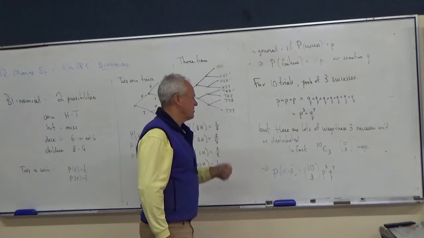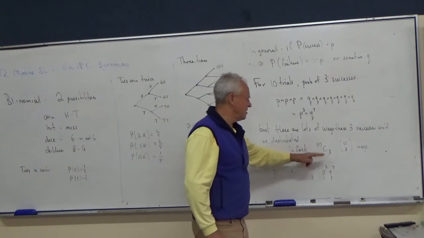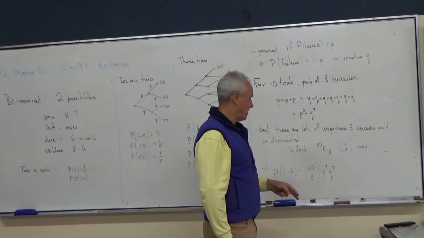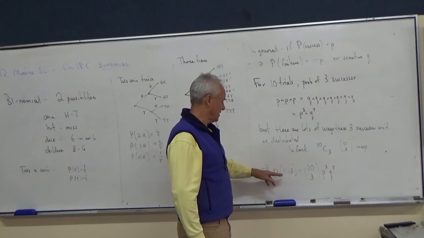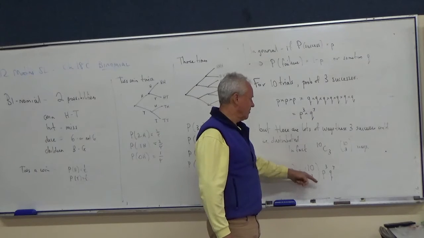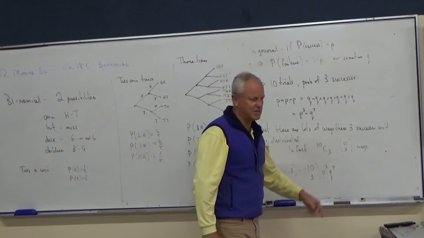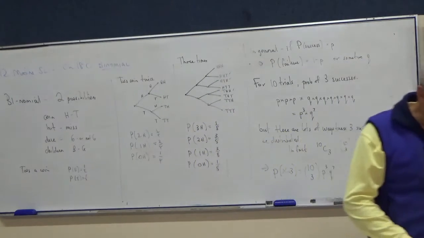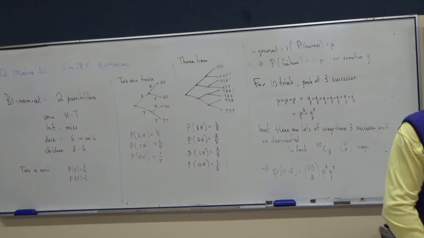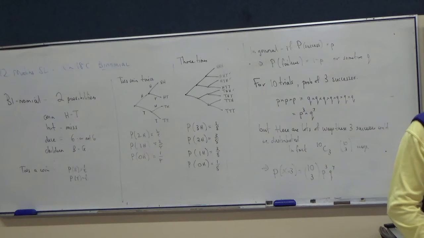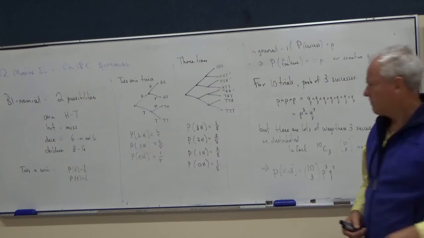So there are lots of ways these 3 successes can be distributed, 10C3 ways. So the probability that x equals 3 is 10C3, lots of p to the power 3 times q to the power 7. Not sure if the book uses q or 1 minus p. Yeah, they just use 1 minus p, so I'll write that up for you as well.